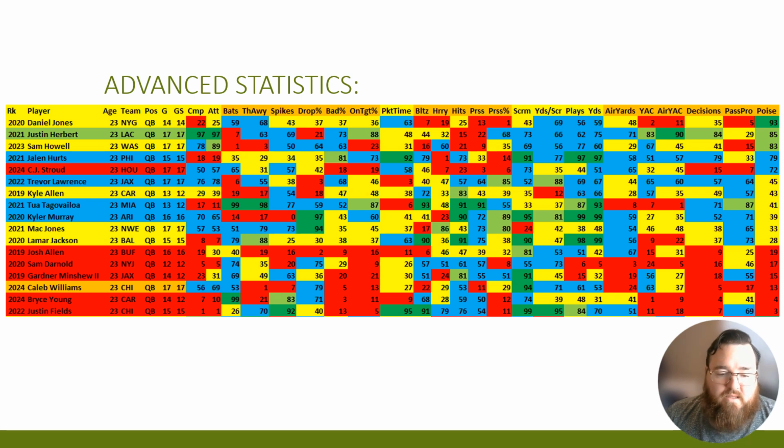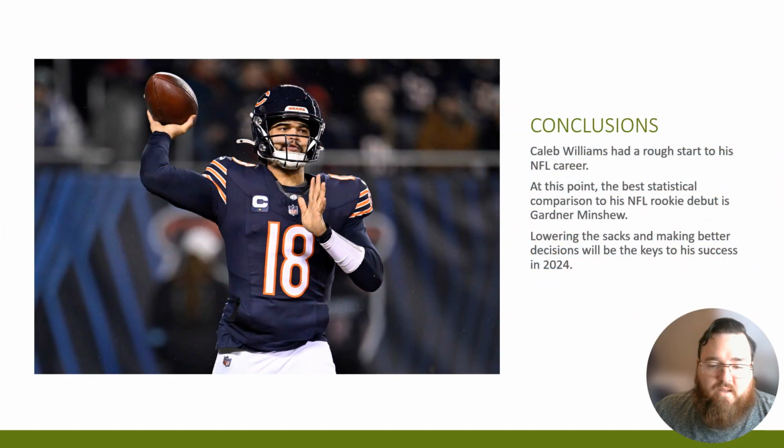He was basically in line with guys like Sam Darnold, Gardner Minshew, Josh Allen, even, and of course Bryce Young and Justin Fields. So not a good start for him based on that particular area as a 23-year-old. Again, looking at the 23-year-olds here. So that is the biggest concern, really. It's kind of a mixed bag with Caleb Williams. There were some positives to him, but there was a lot of negatives. It was a little bit disappointing, but that's kind of where it is with him.